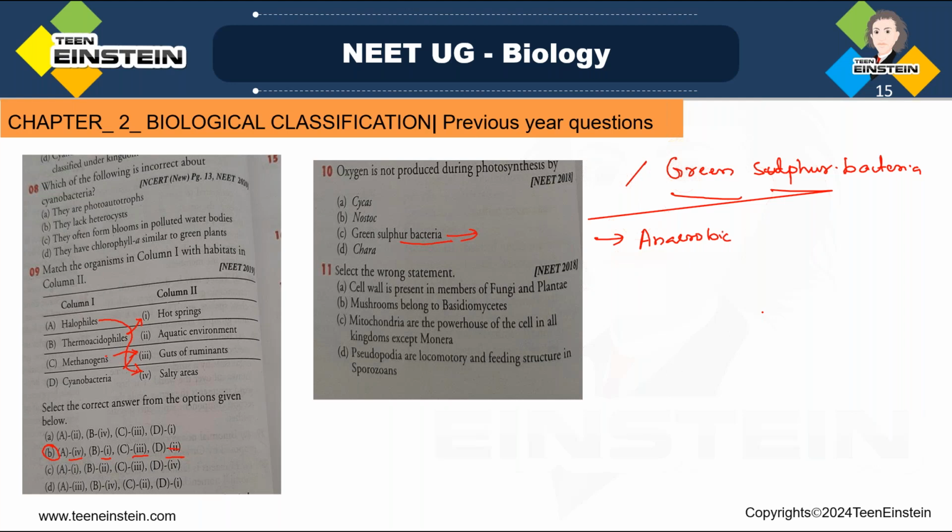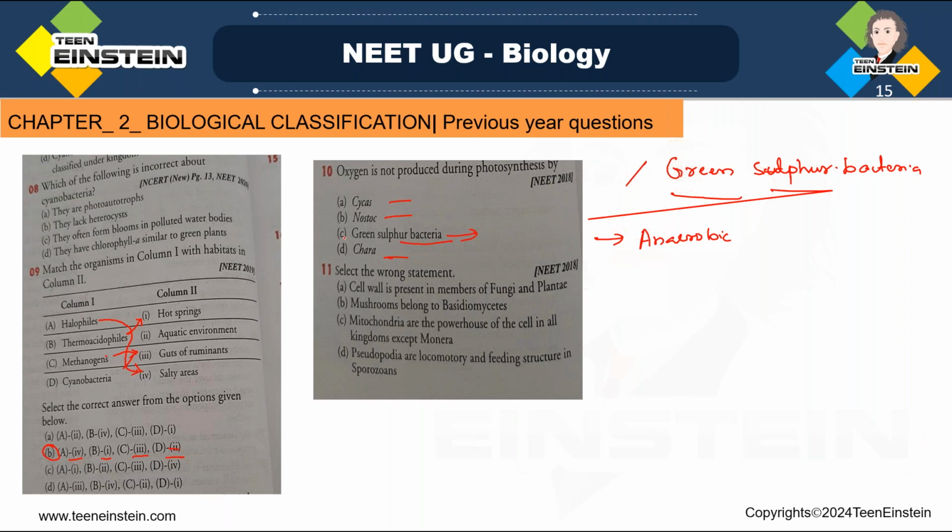Examples for green sulfur bacteria, that also we have learned: Chlorobium, right? And here the other options, Cycas, that is a gymnosperm, and Nostoc, that is a blue green algae, and Chara, that is a green algae. All of these are producing oxygen during photosynthesis.